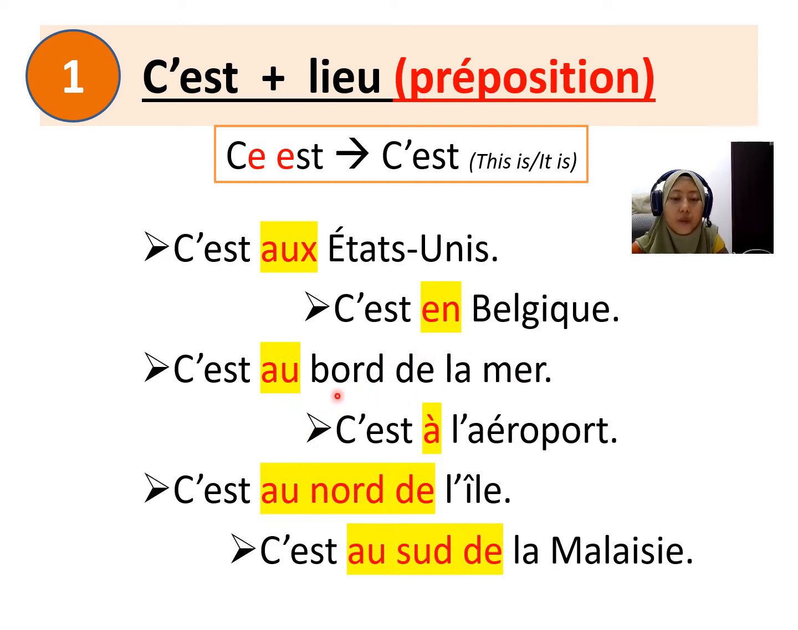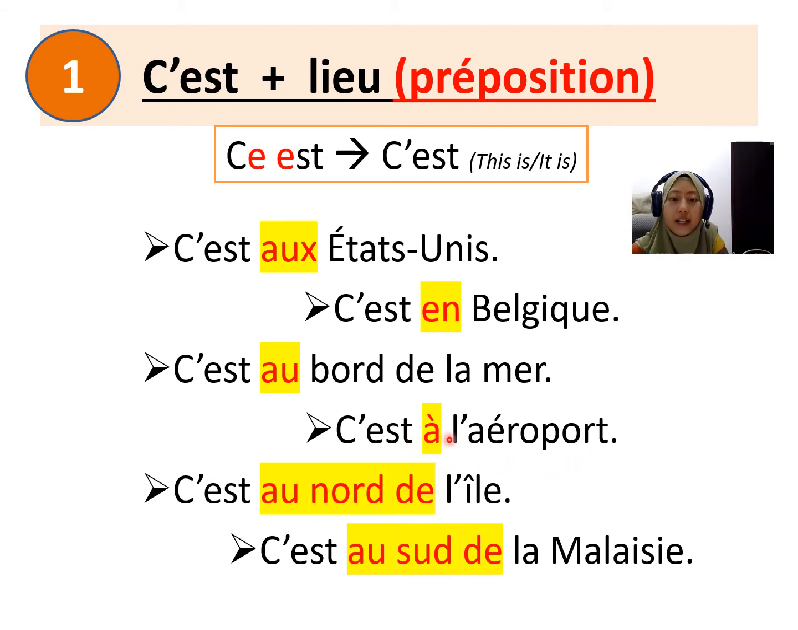As you can see, the word bord is a masculine word. So remember before this we did. So the preposition should be au. Okay. So what about c'est à l'aéroport? It is at the airport. Aéroport is actually a masculine word, but the problem here is that the word starts with a vowel. So remember, if the word starts with a vowel, you cannot put au because u is also a vowel, so you need to put à,